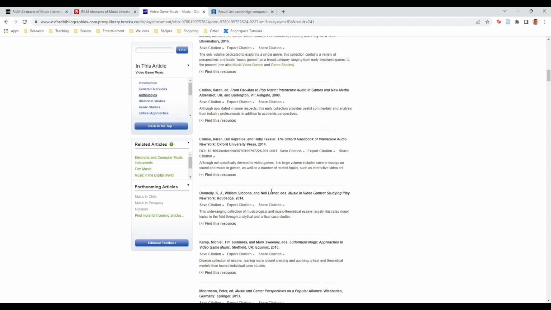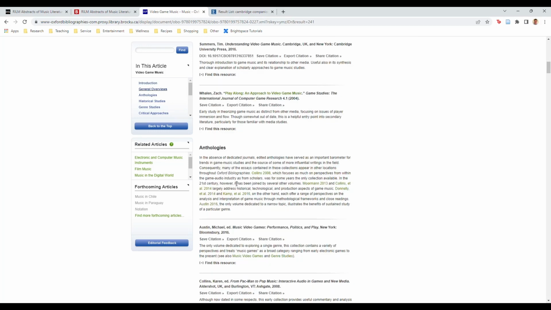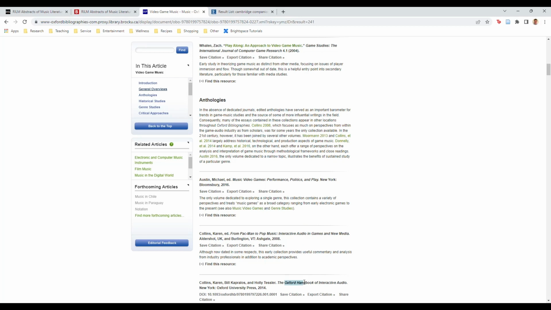If you don't know, you can't go wrong with picking something from general overviews or anthologies. I especially recommend chapters from anything from Oxford Handbook of X or Cambridge Companion to X. Since these books are intended as introductions, the chapters in these books are relatively short and intended for readers who are new to the subject.